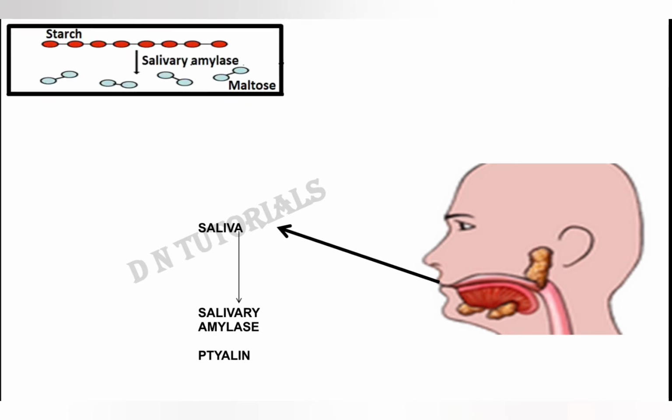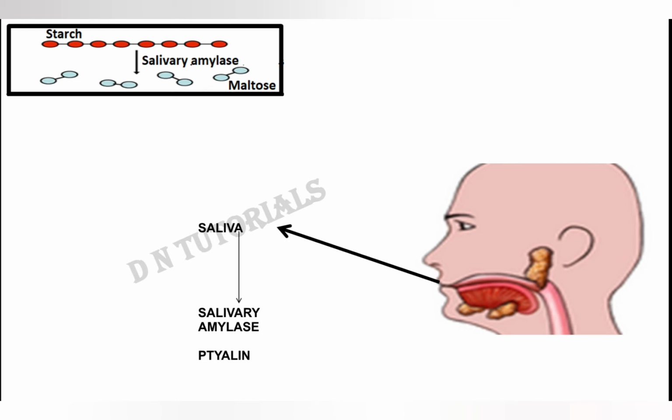So the process of digestion starts in our mouth. Our mouth secretes saliva, and this saliva has an enzyme which is called salivary amylase or ptyalin, right? So which gland secretes saliva? Salivary gland. Our mouth has three pairs of salivary glands that secrete saliva. Salivary amylase or ptyalin breaks down starch, that is a polysaccharide, into disaccharide, which is maltose. Right? Once maltose has been formed, further digestion of maltose will be completed in the small intestine.